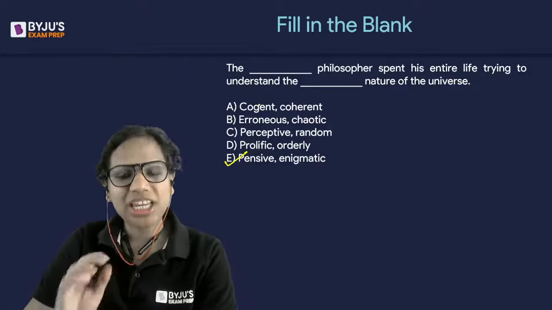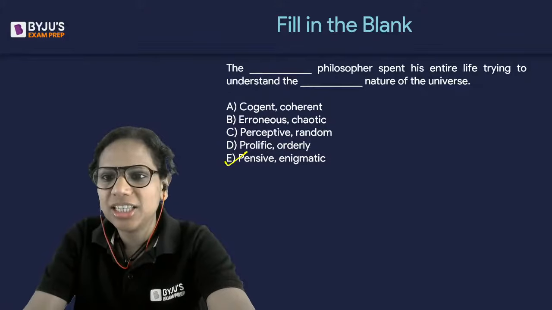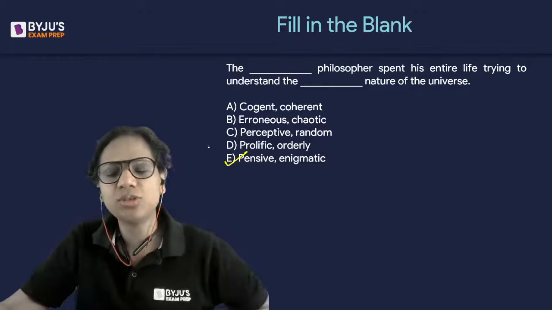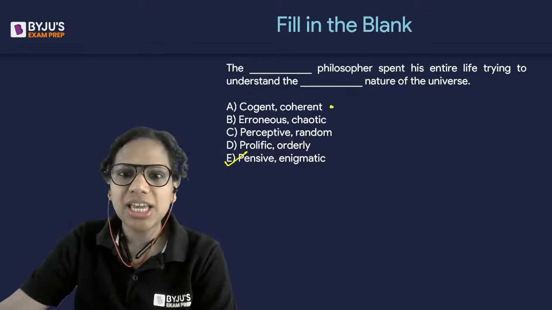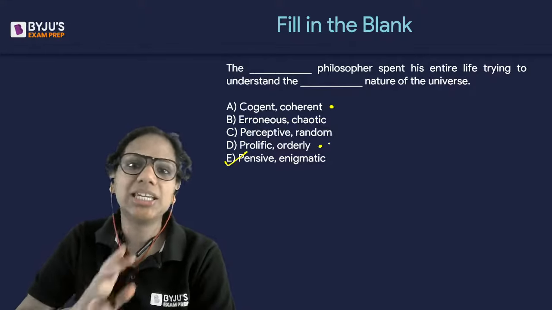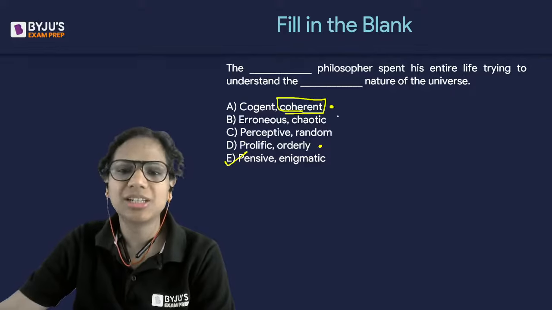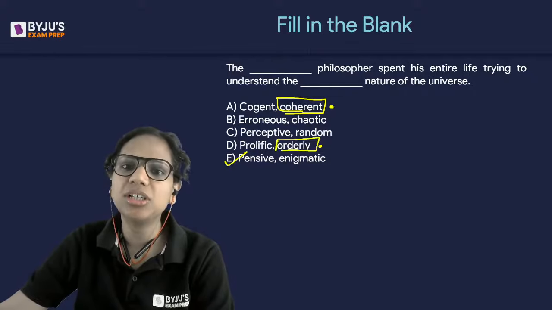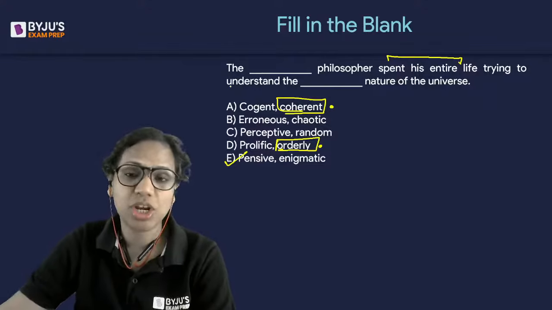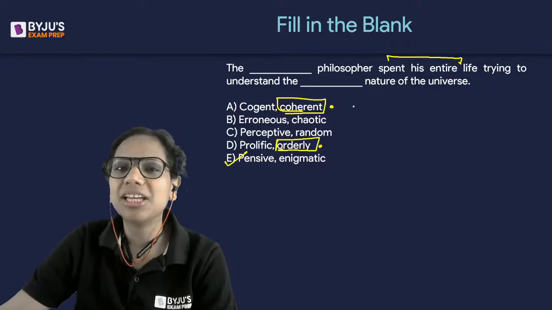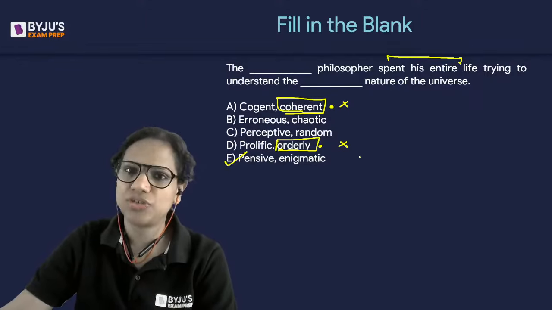And very happy to see that all of you, in fact, till now in the chat box have said E. Most of you, okay? I've got one D also, but most of you have said E, right? Why? See, A and D can be easily eliminated. Because if the nature is coherent, that means it makes sense, or if the nature is orderly, then this idea of someone spending their entire life trying to understand it does not make a lot of sense. Okay, so this is eliminated because of that.